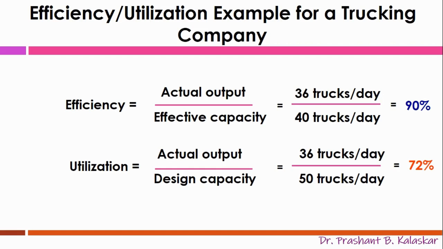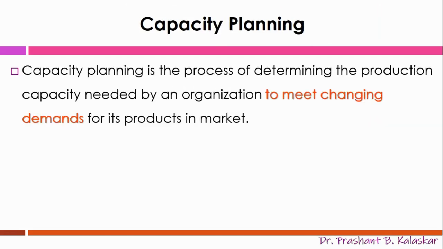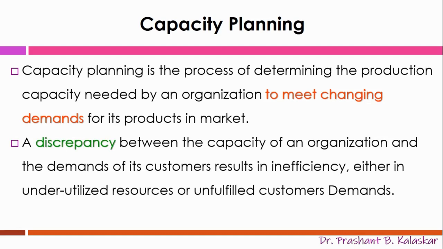Every organization's performance depends upon utilization of the capacity with available resources. Thus, capacity planning is the process of determining the production capacity needed by an organization to meet changing demands for its products in the market. If there exists a discrepancy, that is a gap between the production capacity of an organization and the demanded quantity by its customers, it will result in inefficiency, either in underutilized resources or unfulfilled customer demand.